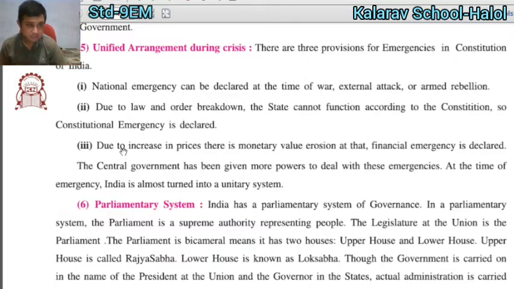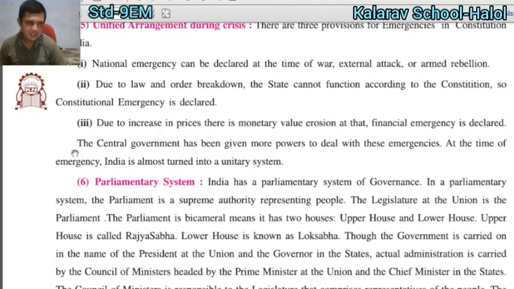Third situation, due to a rise in prices, there is a monetary value reason, and financial emergency is declared. If the price rise gets out of hand without any expectation, at that time financial emergency is declared. The central government has been given more power to deal with these emergencies.